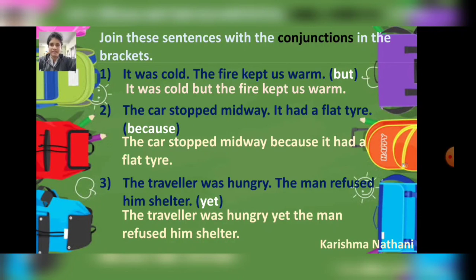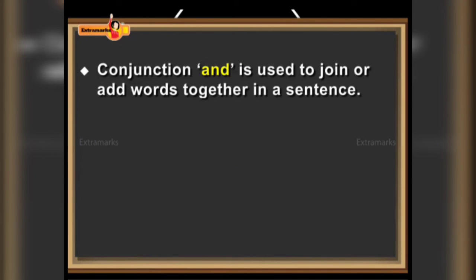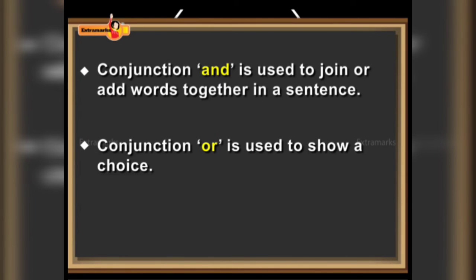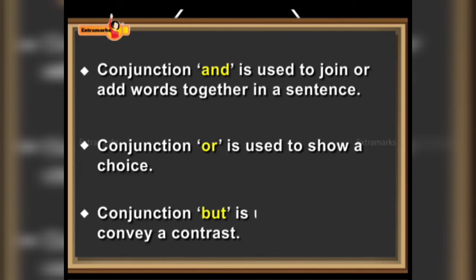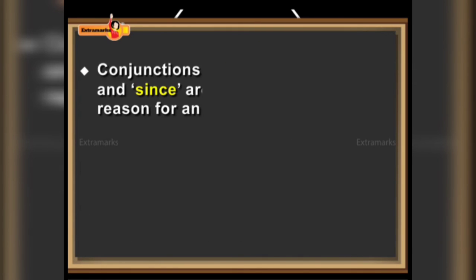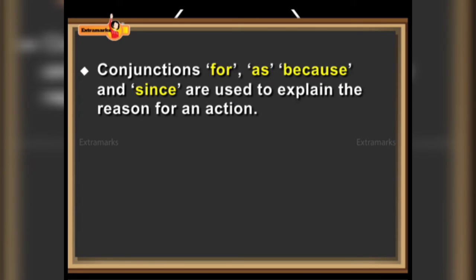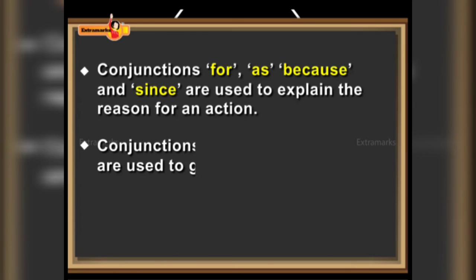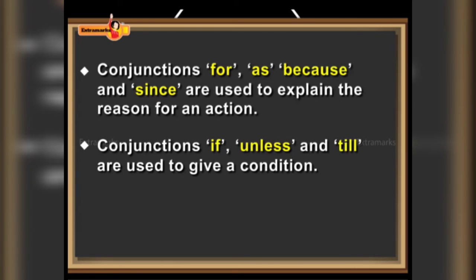Now let us revise this concept. Conjunction and is used to join or add words together in a sentence. Conjunction or is used to show a choice. Conjunction but is used to convey a contrast. Conjunctions for, as, because, and since are used to explain the reason for an action. Conjunctions if, unless, and till are used to give a condition.